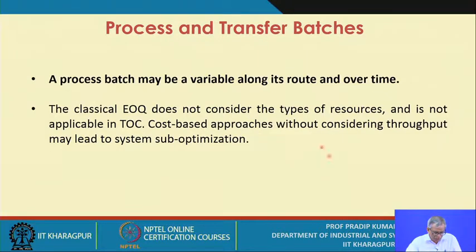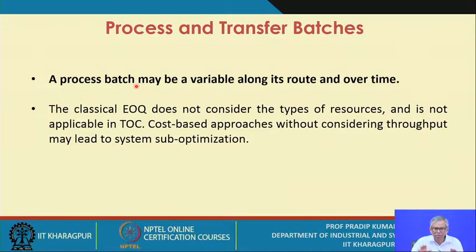So a process batch may be variable along its route and over time. This is when you consider a number of interconnected production stages or processes in a manufacturing system. Obviously the process batch will be variable: from process A to B it could be 25, from B to C it could be 20, from C to D it could be 50.